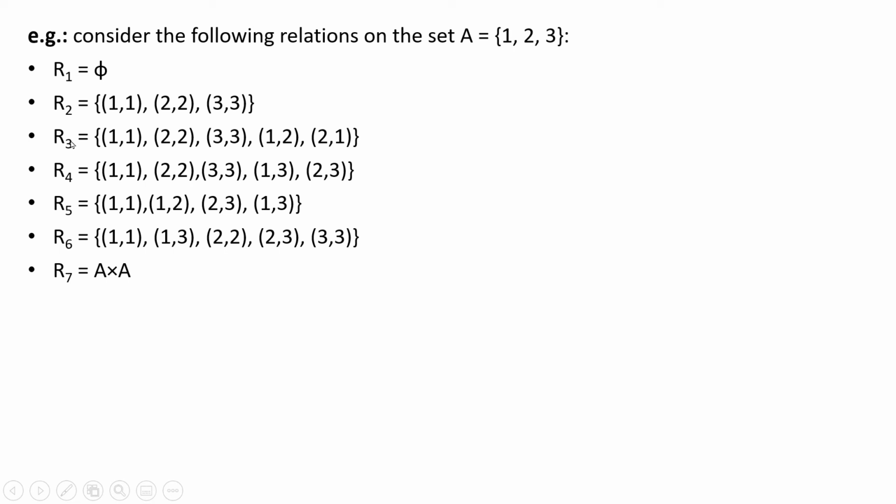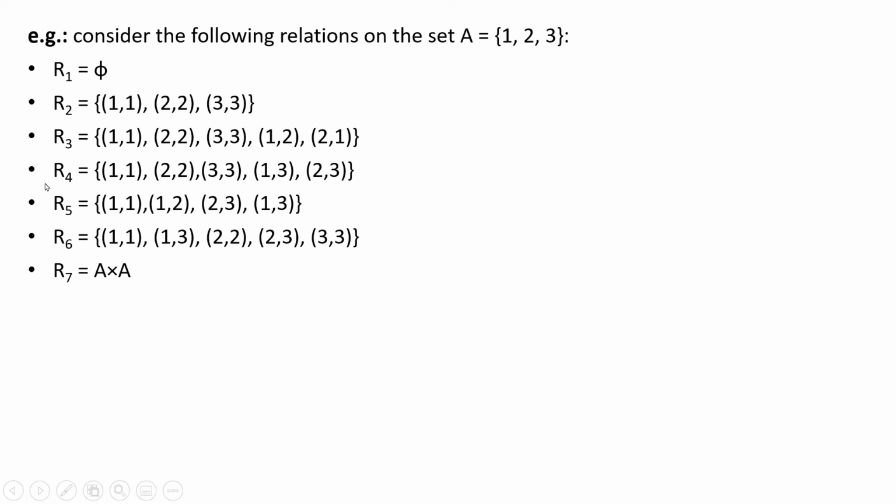Then we have R3. R3 is reflexive because we have (1,1), (2,2), (3,3). But it is not antisymmetric, because we have (1,2) and we have (2,1), but 1 is not equal to 2. So that's why it is not a partial ordering relation.